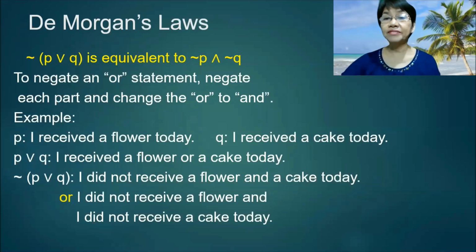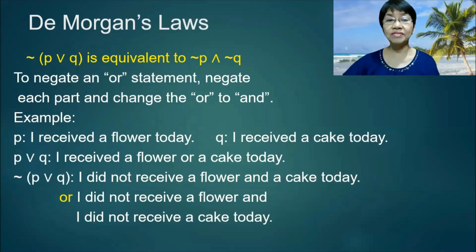Q, I received a cake today. P or Q: I received a flower or a cake today. Not (P or Q): I did not receive a flower or a cake today, or I did not receive a flower and I did not receive a cake today.